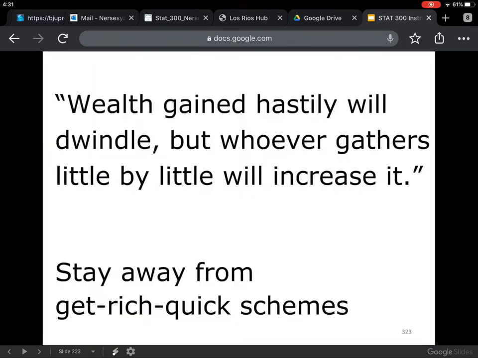Proverb for this section: wealth gained hastily will dwindle, but whoever gathers it little by little will increase it. In other words, stay away from get-rich-quick schemes. I've seen a whole bunch, heard a whole bunch. Of course, people get rich, but be very, very careful. It's better to just save, be a good saver.